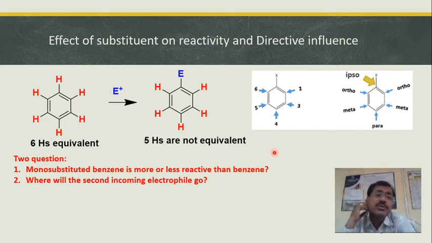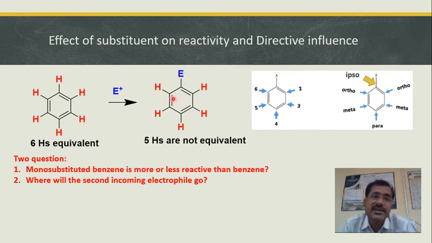Now we'll try to answer two different questions. The questions are whether the monosubstituted benzene is more reactive or less reactive than the benzene ring. If it is more reactive, it means this substituent has increased the reactivity.